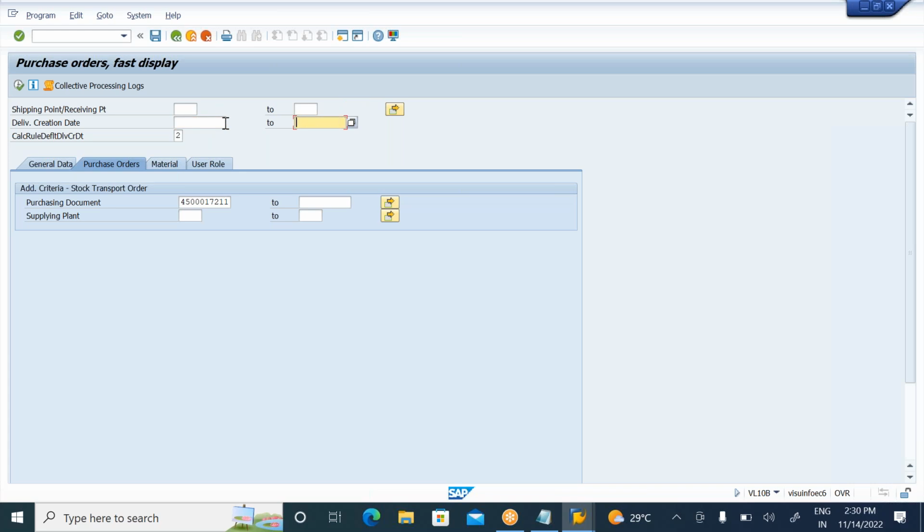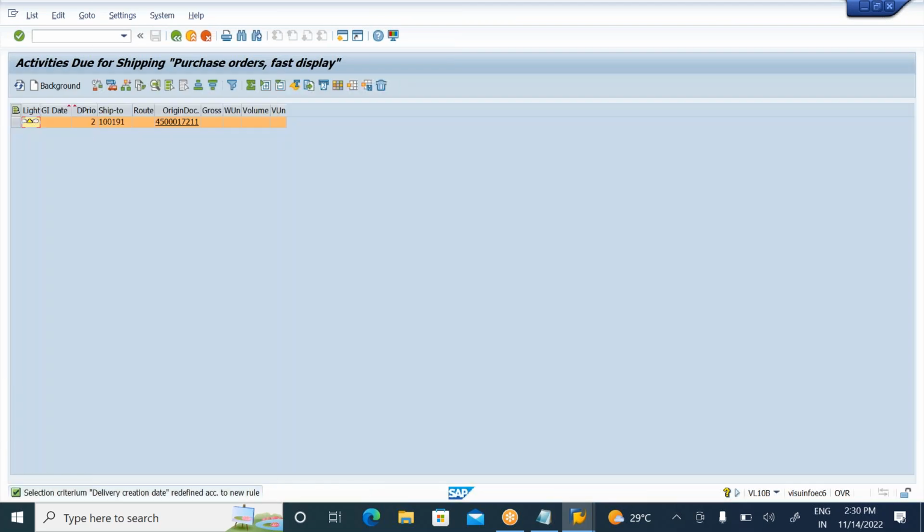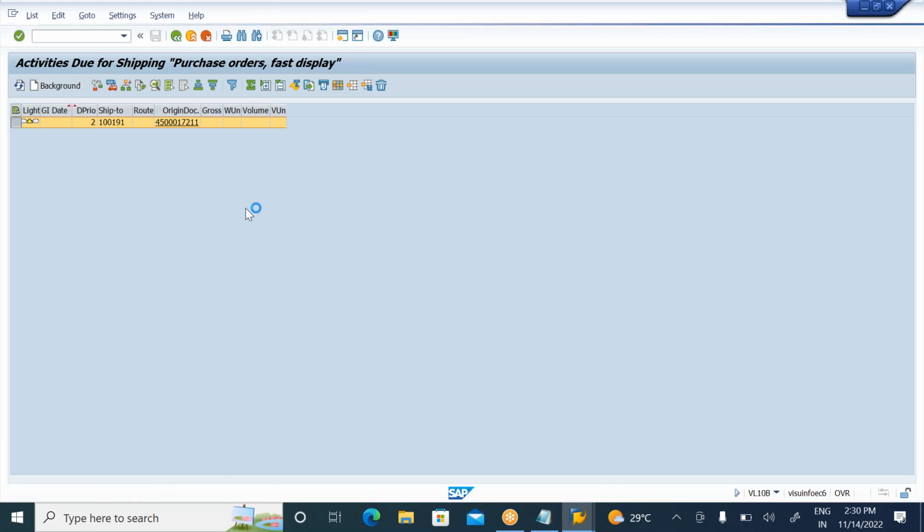But in the training system, we need to remove all the creation rules. So make it plain, and you need to click on execute here. When you click on execute, you will find one line item. This line item is most important here. Select this line item and click on background. The system will automatically create the outbound delivery number.